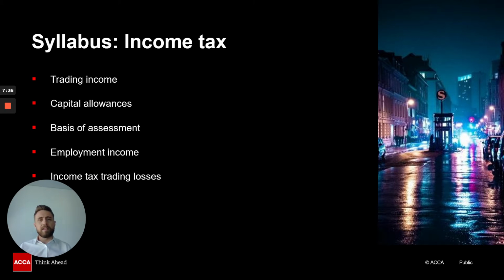Basis of assessment is, I always say it's one of my favorites here because I just enjoy calculating basis of assessment. As a student you probably won't agree with me on this because it can be quite complicated. So basis of assessment is basically working out when the profits of the business should be taxed.